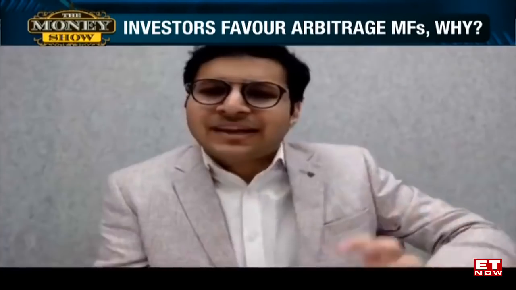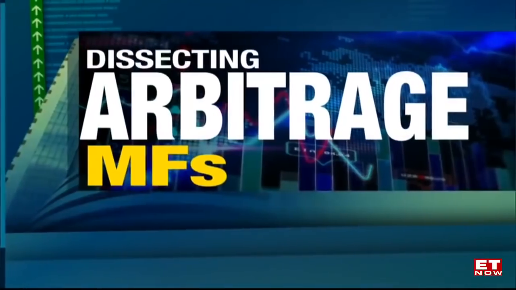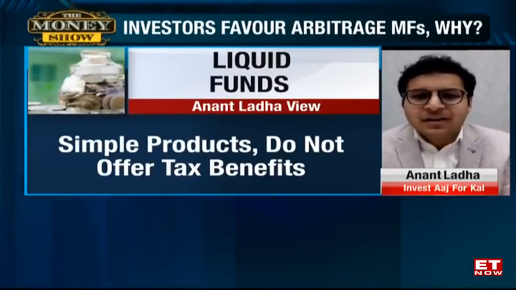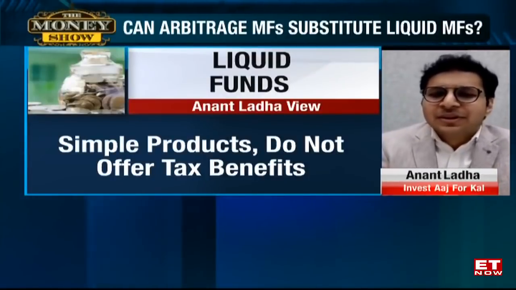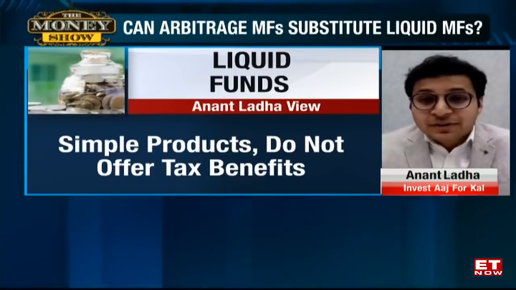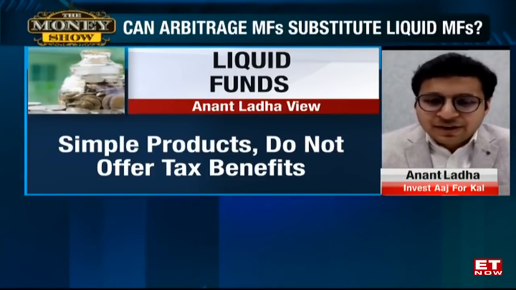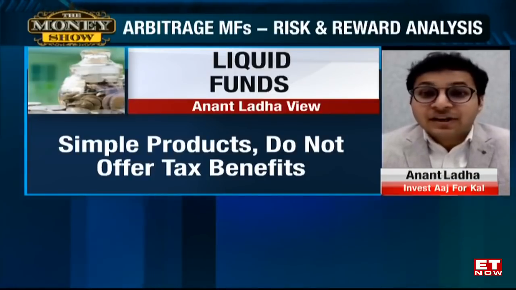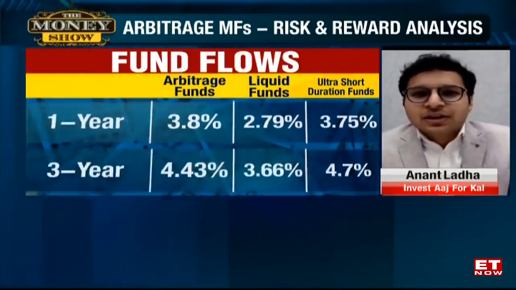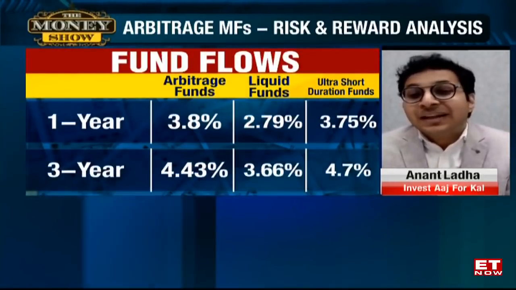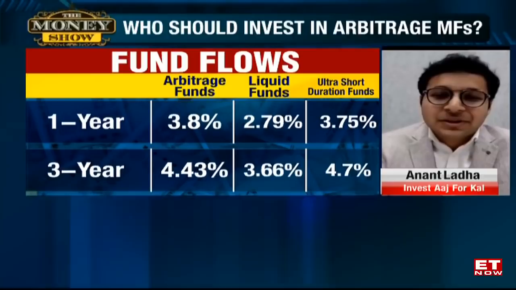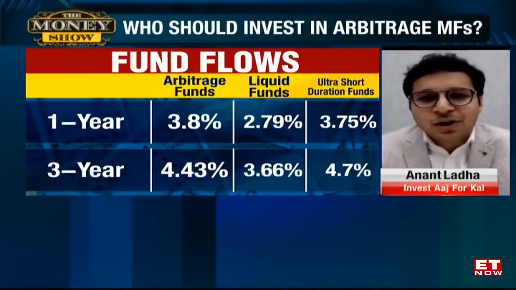Firstly, while choosing an arbitrage fund, we have to specifically look at the AUM of that fund. If the AUM is stable and it is above 5,000 crore, it is a plus for us. If you want names, two such funds can be the Tata Arbitrage Fund, which is right now a very aggressive fund comparatively. And if you want a comparatively defensive fund, you can choose Kotak Equity Arbitrage Fund. They have over 24,000 crores corpus. So these two funds can be a good alternative.